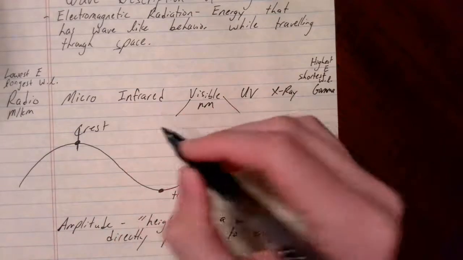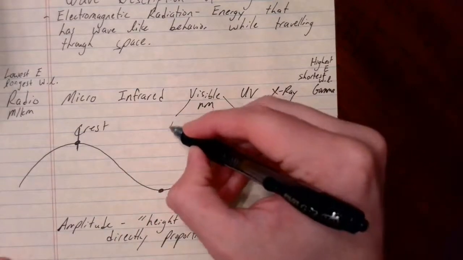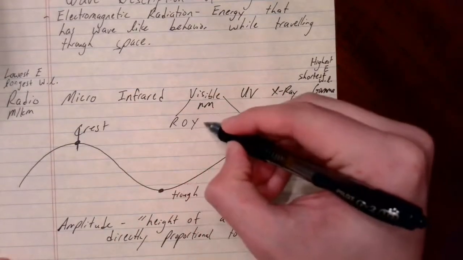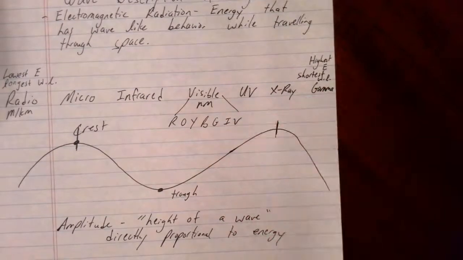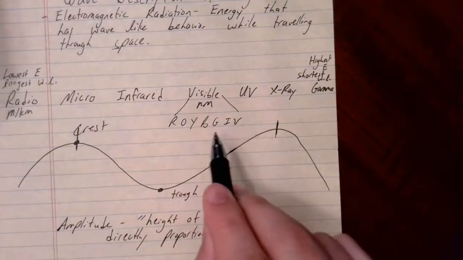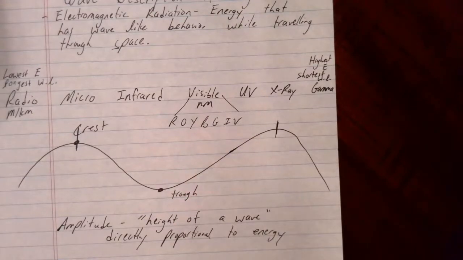So if I were to write out the visible spectrum, red, orange, yellow, green, blue, indigo, violet, okay, I now see that I could describe each of the colors of light based on its wavelength. So I could give you a certain wavelength of visible light, and you could go to a table and tell me exactly what color that light was.